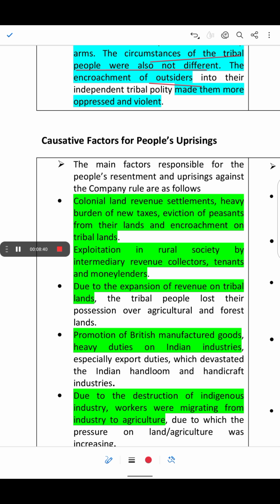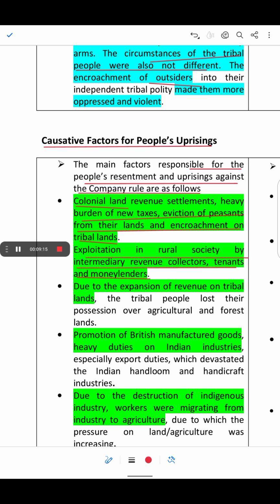The next one is the causative factors for people's uprising. The main factors responsible for the people's resentment and uprising against the colonial rule are as follows. Colonial land revenue settlement, heavy burden of new taxes, eviction of the peasants from their lands, and encroachment on the tribals' land, exploitation in rural society by intermediaries, revenue collectors, tenants, and moneylenders.